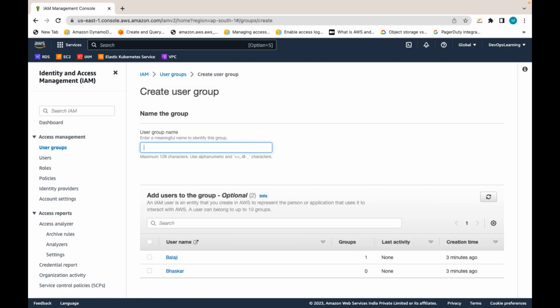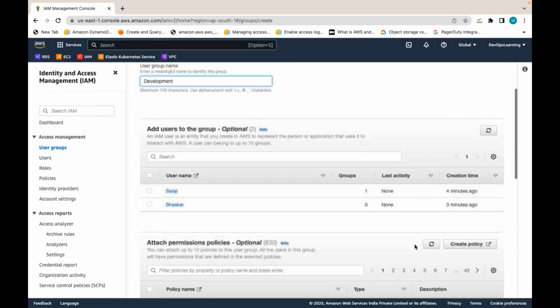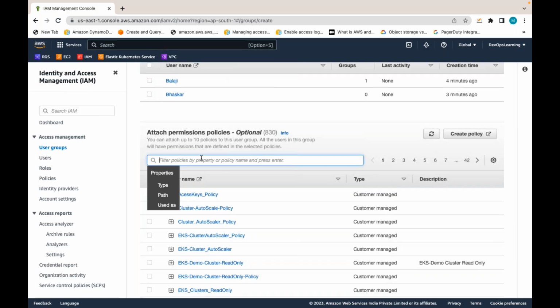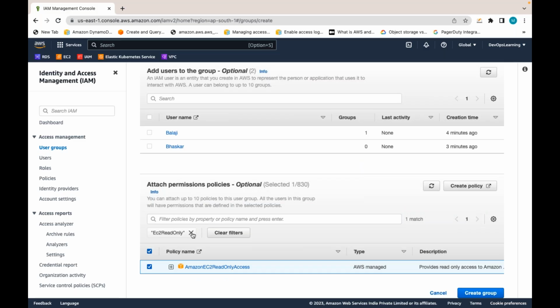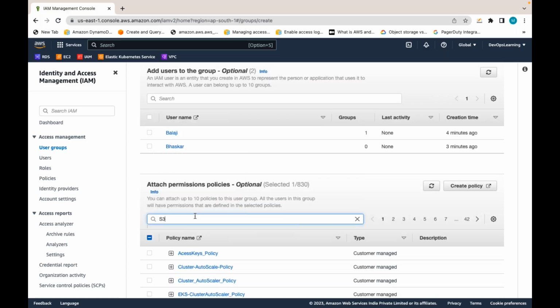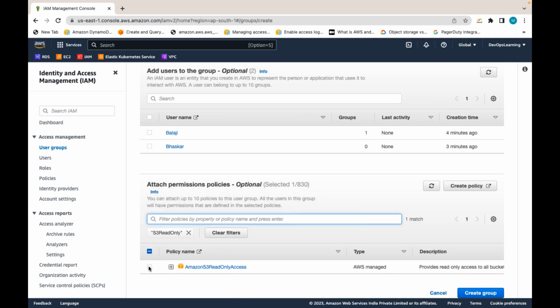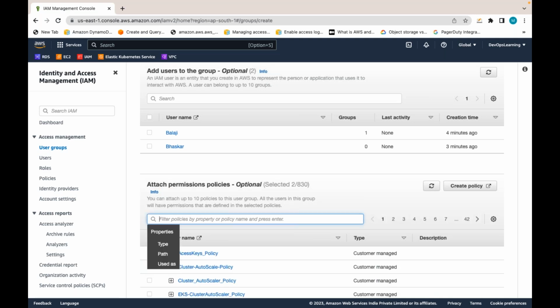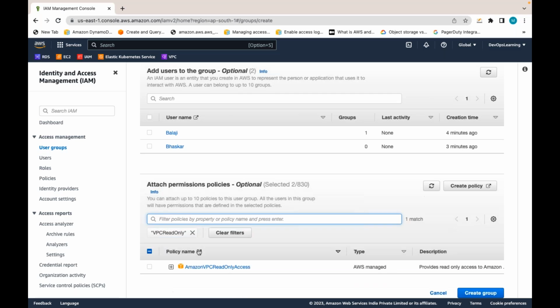Let me create a group named development, with some specific policies. I am just giving EC2 read only. Let me type S3 read only, select this one. Let me say VPC read only. While creating the development group, I am giving read only, VPC read only.